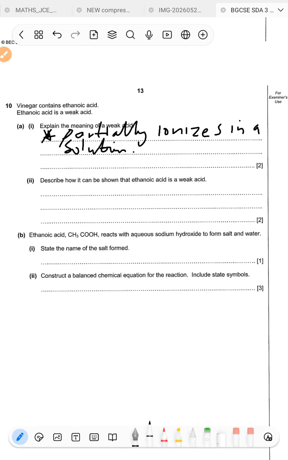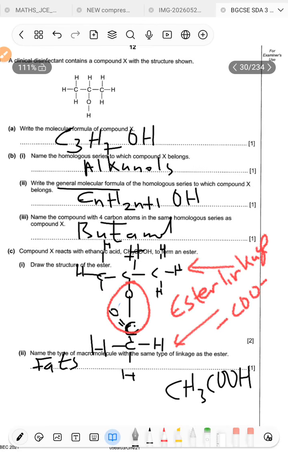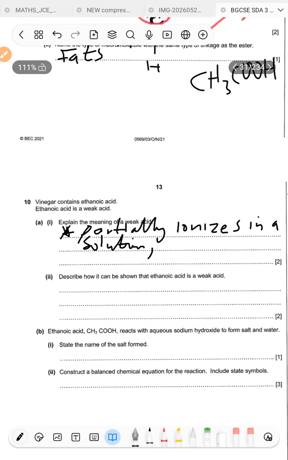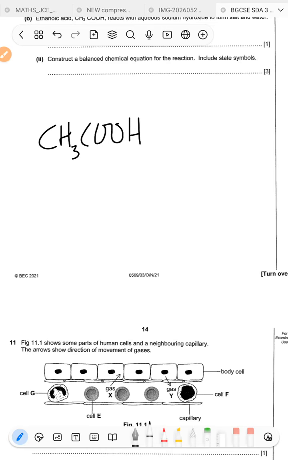Now the question is, what are we talking about when you say something partially ionizes in a solution? Let's go back to the formula of ethanoic acid. So this is CH3COOH. This is ethanoic acid. Whenever you make a solution of this, you have two scenarios.